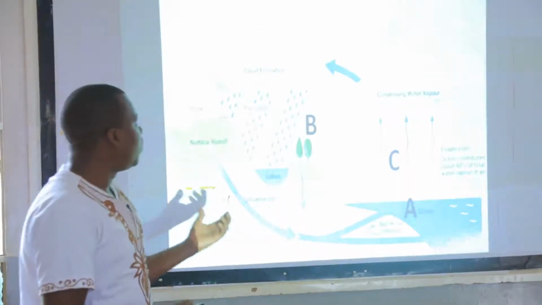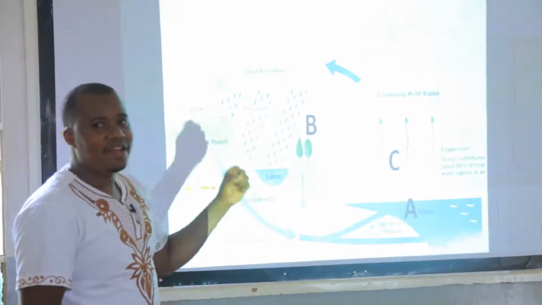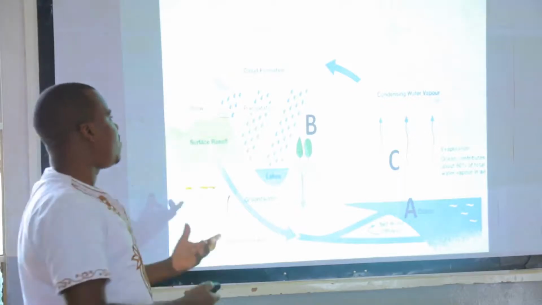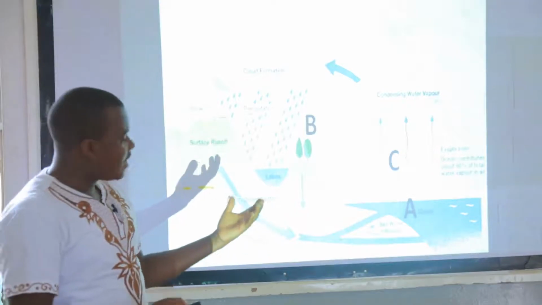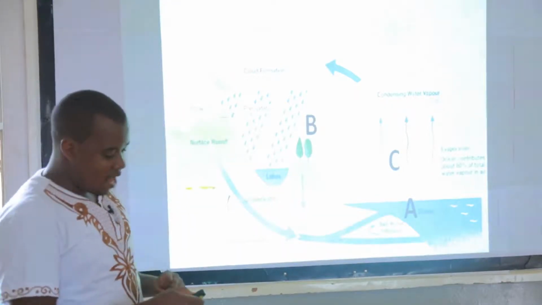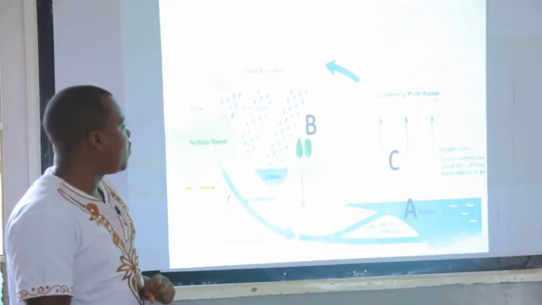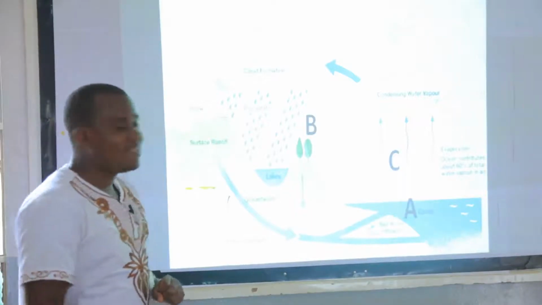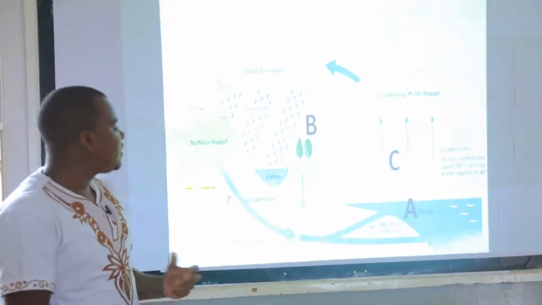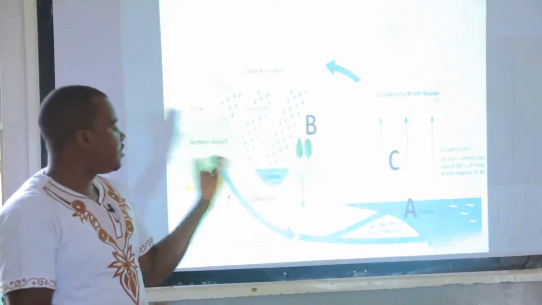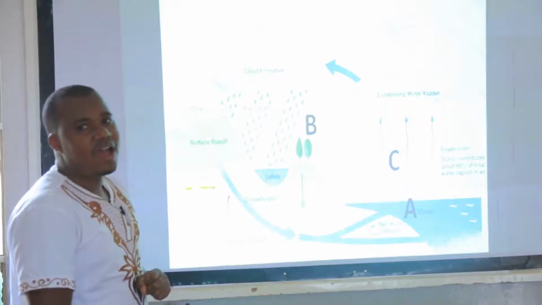This is what we call the water cycle. Or if we don't call it water cycle, we call it rain cycle or rain formation. So this is an illustration of the water cycle. So in the water cycle we have three processes, and we have indicated them here. So we have a process that occurs on water bodies. When the sun hits the water body, there is some process that occurs there. We are going to see it. Then we have another process that happens on the clouds.